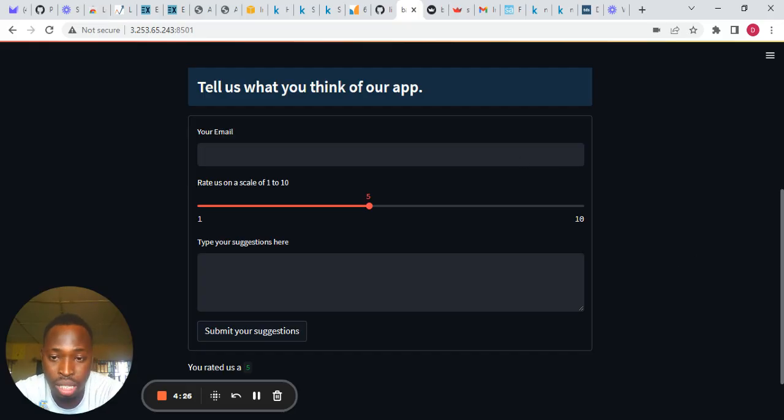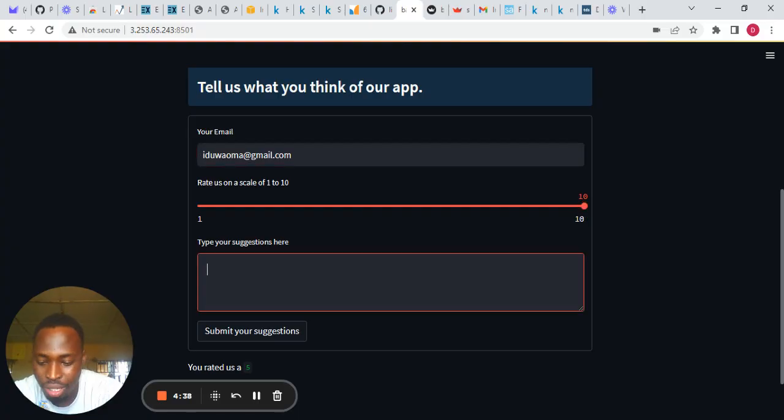So I'm going to go ahead and put in my email at gmail.com, and then I'm going to rate my experience using the app. So yeah, I'll rate the app a 10. And then I'll put in a suggestion. So let's see, more images are needed.